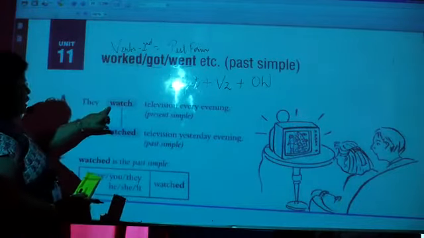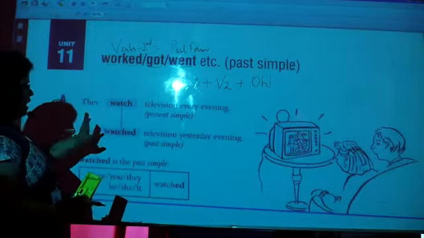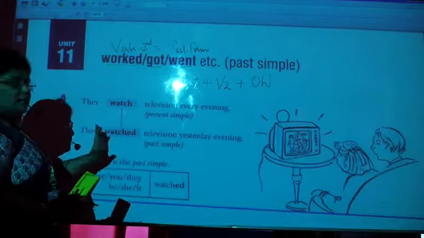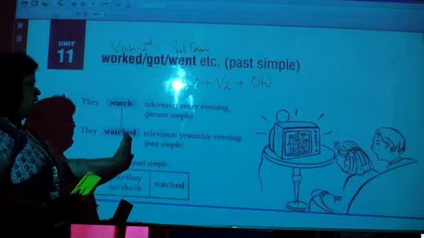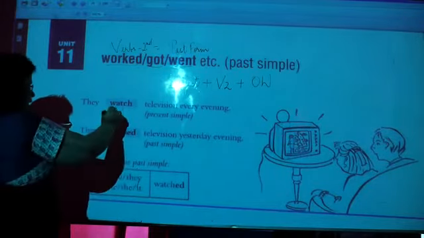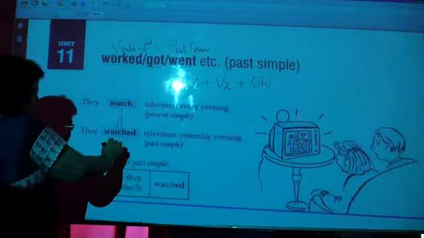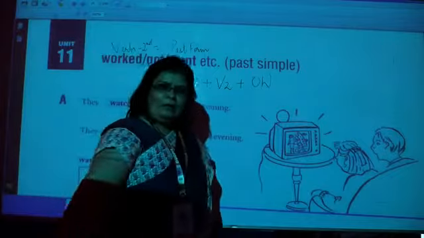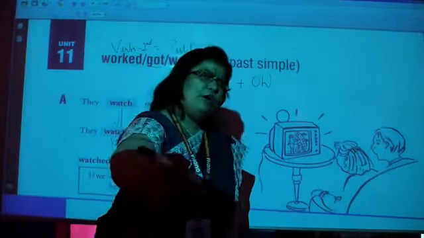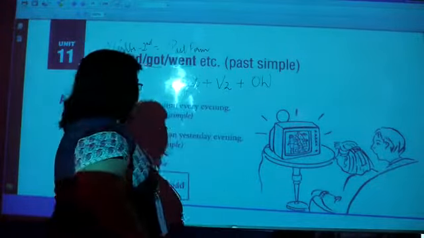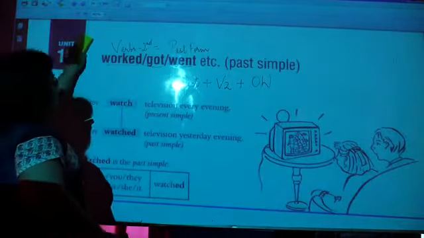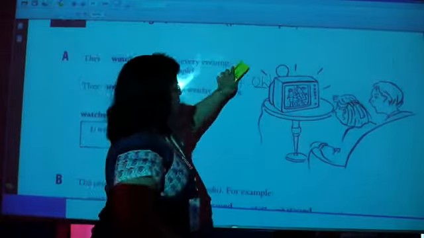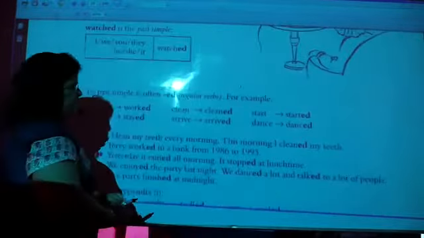Just see, they watch television every evening. This is simple present, and in simple past it becomes the second form. They watched, है ना? इसकी जगह we have just put V2 form, and that is the only difference. Nothing else, nothing difficult at all, and you have already done it, I know. So let's look at the examples that are given and some exercises in short, quickly. Okay,